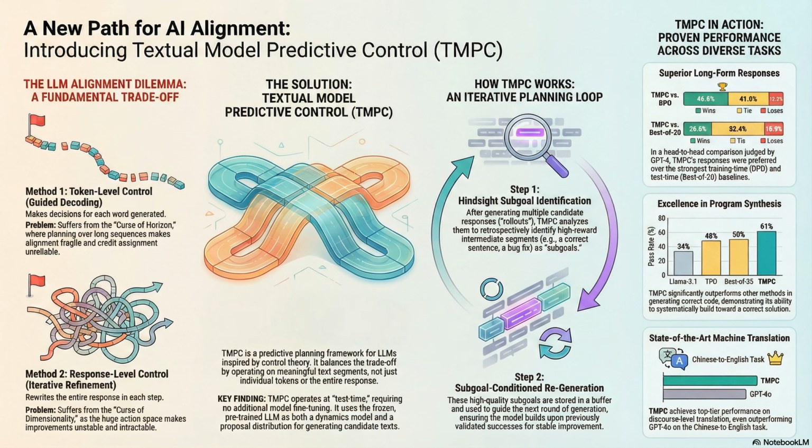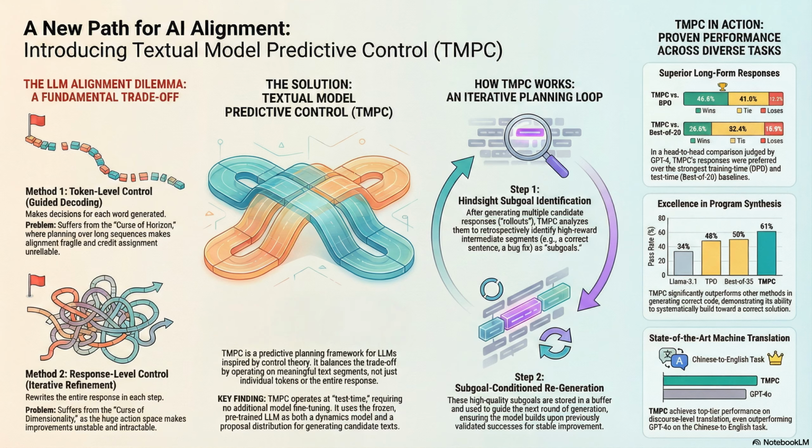The research we've pulled apart for you today is a huge step toward that goal. It's a paper introducing something called Textual Model Predictive Control, or TMPC. Our mission today is really to understand how TMPC reframes text generation. It stops thinking about just predicting the next word and starts treating the whole process as a formal sequential decision-making problem. By doing that, they manage to get these huge quality gains without ever touching the model's weights.